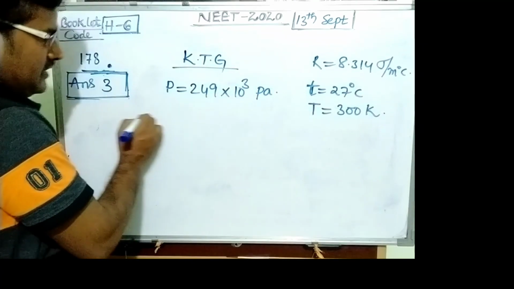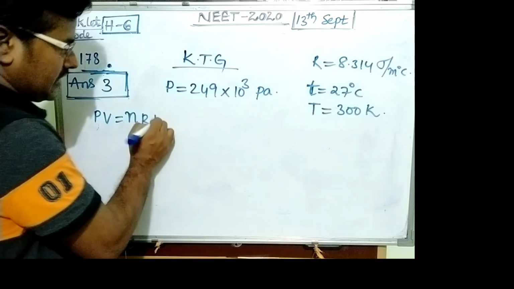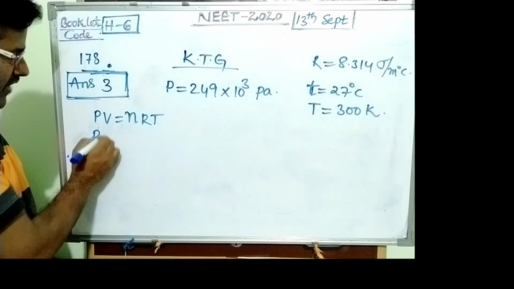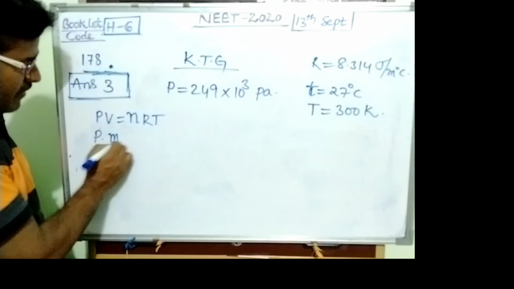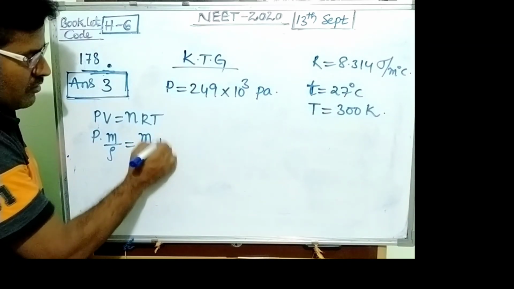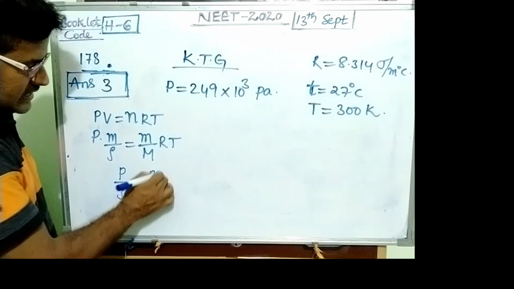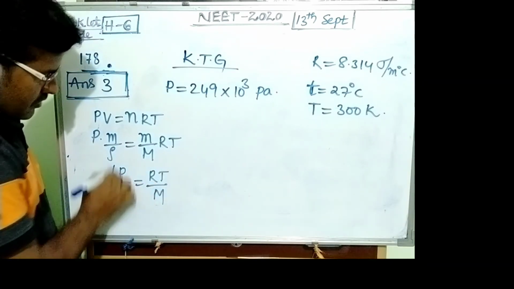You know the ideal gas equation, P into V equals nRT. This equation is simplified: volume is written as mass upon density, and the number of moles is written as mass upon molecular weight. Then P upon rho equals RT upon M. So this is also an ideal gas equation.